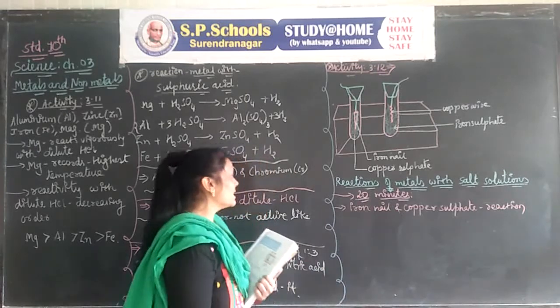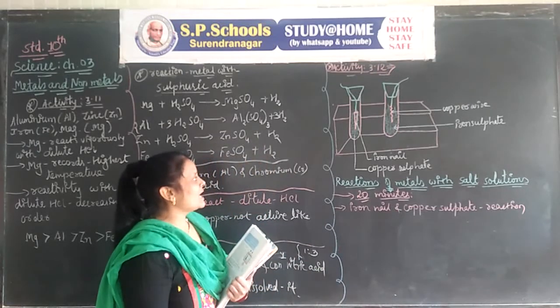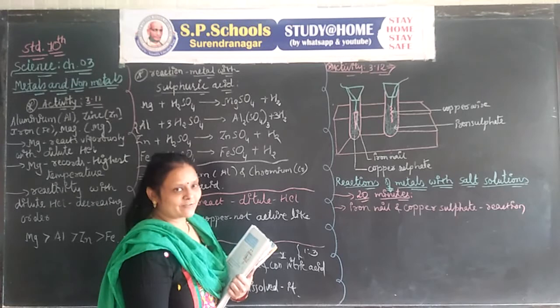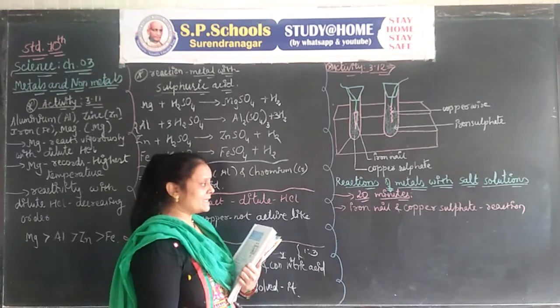We see the reaction in the test tube of iron nail and copper sulfate, but what is the basis behind that?